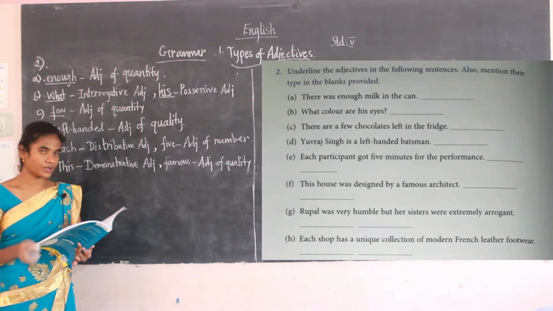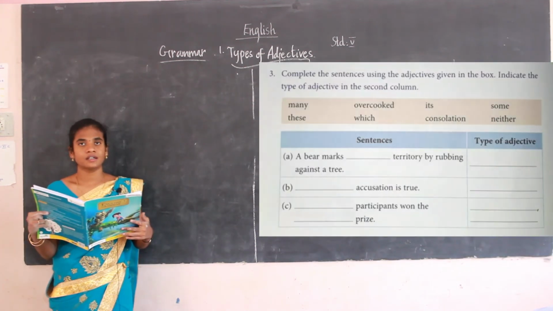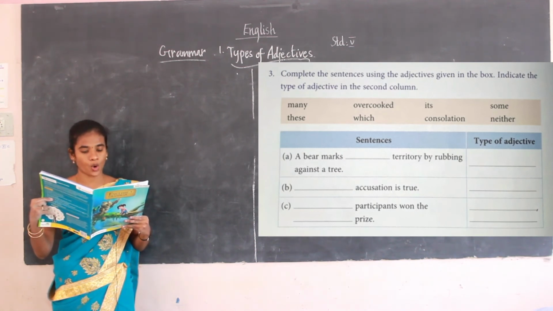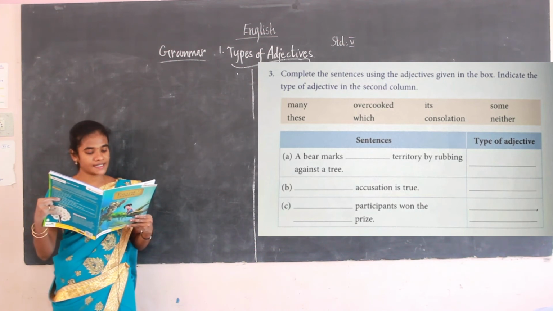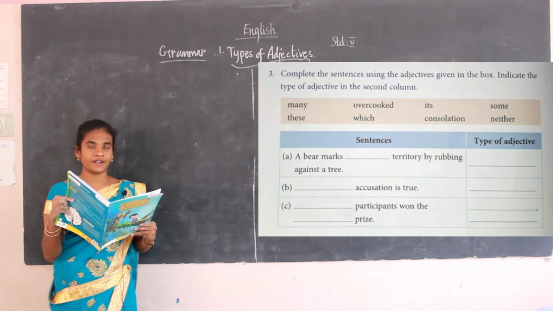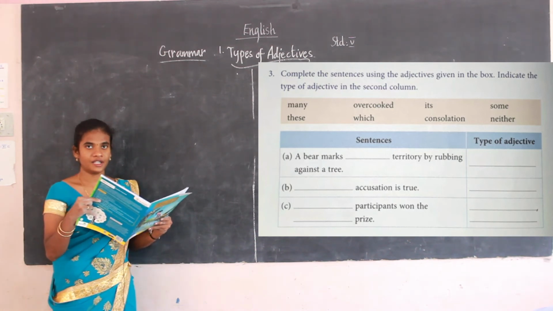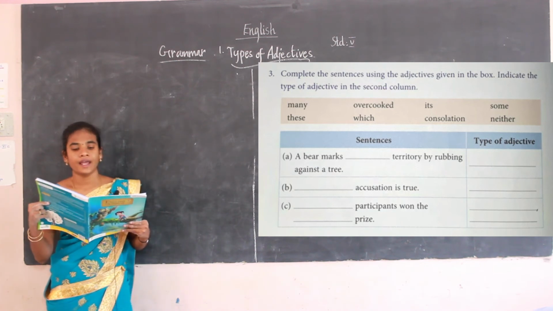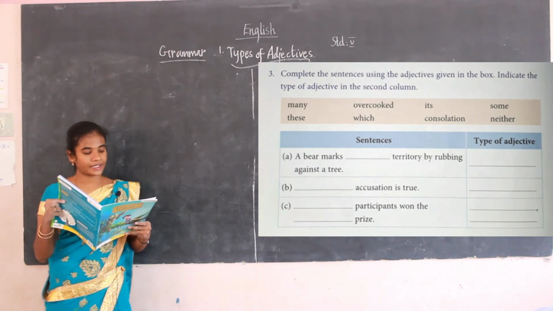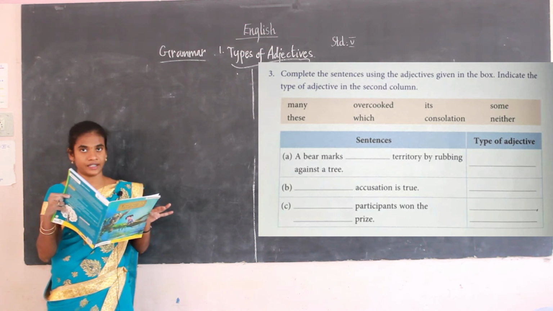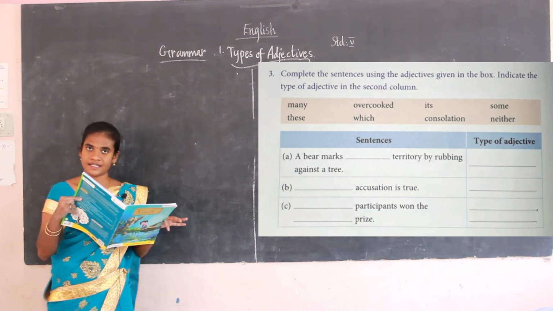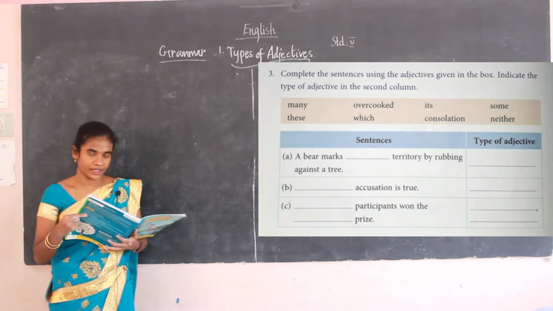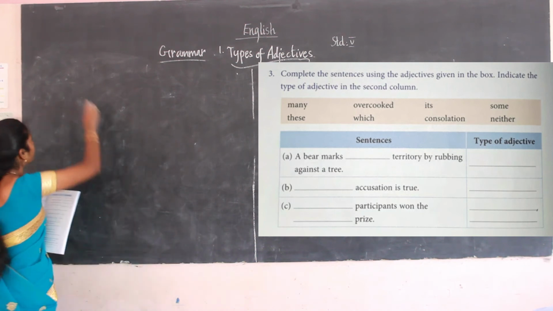Okay, now we can do the third exercise. See here, the third exercise is: complete the sentence using the adjective given in the box. Indicate the types of adjective in the second column. In the box they are given the list of adjectives. In the fill in the blanks you have to choose the correct adjective. After you fill in the correct adjective, you have to write down the type of adjective. In the first exercise the adjectives are already given and we just underline them, but here we have to write down the adjective and also write down the type. Okay, third exercise.